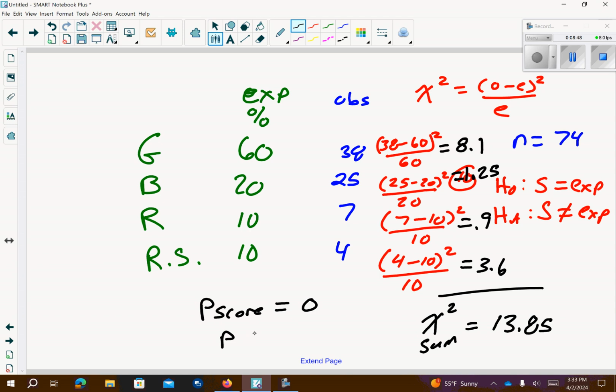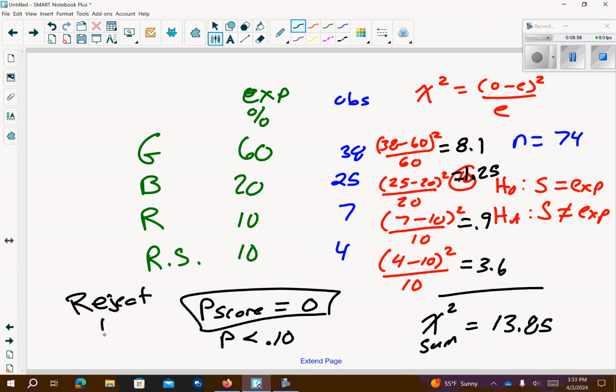So if our p-value is less than 0.10, this means that we would reject our null, okay? And that reject our null, we found strong evidence against our null, against the null. So that's how you kind of conclude it.